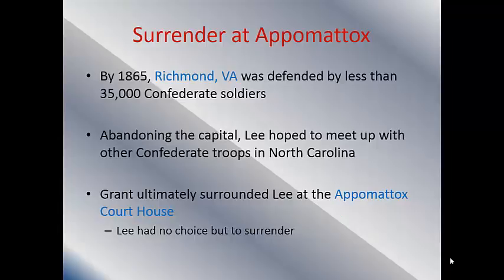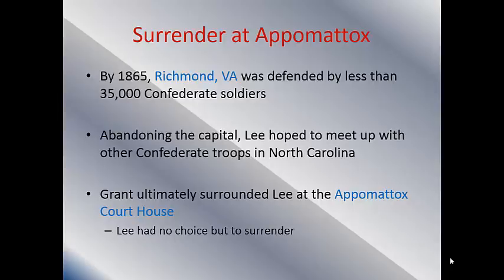Very soon afterwards, we see the surrender at Appomattox Courthouse, Virginia. Basically, Lee ends up being surrounded. He abandons the capital. He's trying to run away. He realizes that he's losing the war. This is not going very well. Grant surrounds Lee in Appomattox Courthouse, Virginia. That's actually the name of the town, Appomattox Courthouse, Virginia.